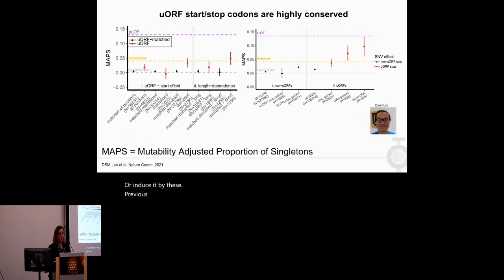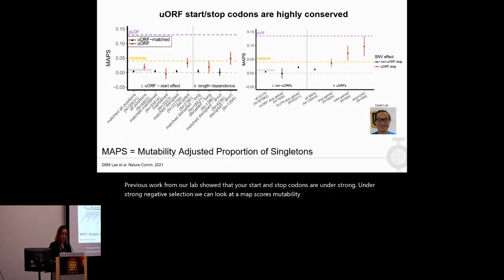Previous work from our lab showed that uORF start and stop codons are under strong negative selection. We can look at MAP scores, mutability adjusted proportion of singletons, which is a measure of the relative abundance of singletons in a data set. The higher the MAP score, the stronger the negative selection is acting on the feature that we are looking at. So this is used as a measure for conservation. And we can see that our start codons have a very strong selection on them if we consider them as a non-coding region.